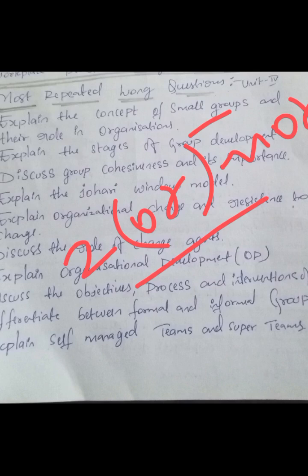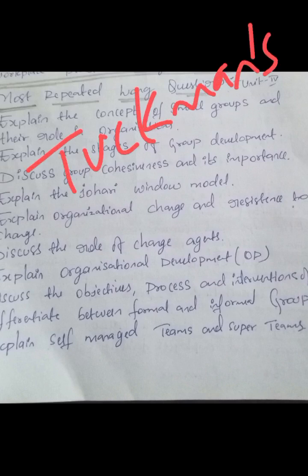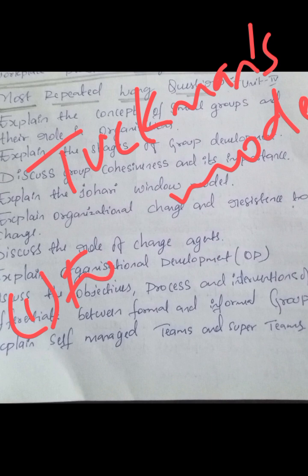After that, explain the stages of group development. We already discussed the stages of group development in our previous classes, given by Tuckman's model. Don't get confused. In Tuckman's model, what is the first stage? Forming.